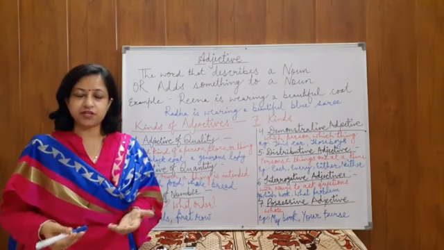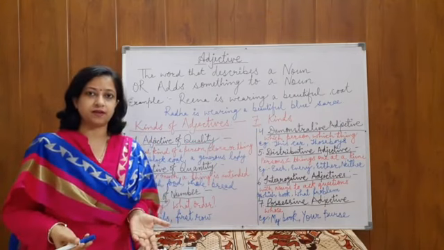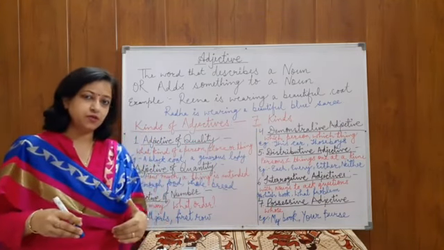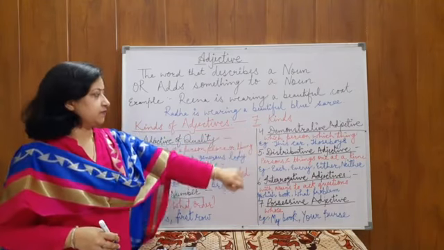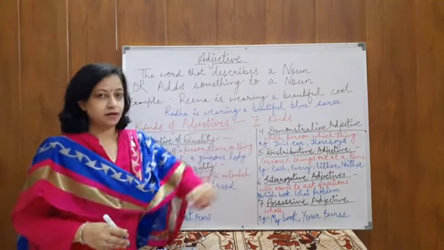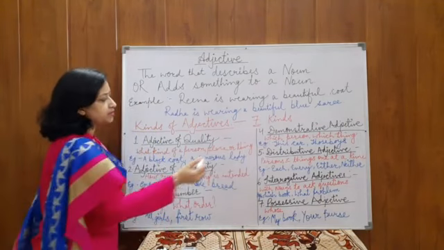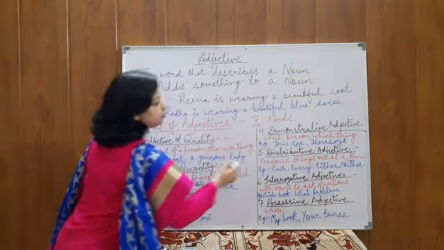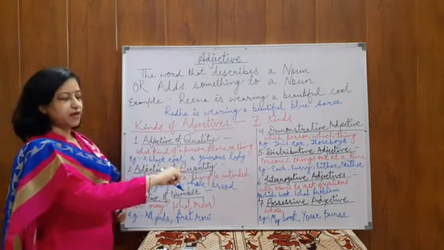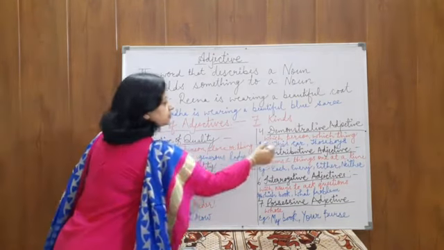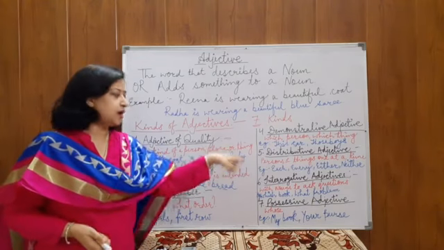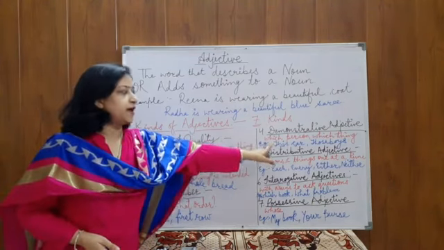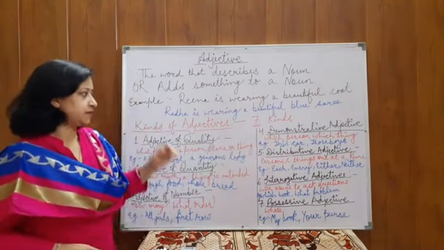If you ask a question, which person, which thing, and the answer will come out with the word, that is the demonstrative adjective. This car. Again we will see one thing. What is car? Car is a noun. And the word to describe this car is this. Because this word is pointing out the car, that is a noun. So this will be called as demonstrative adjective.